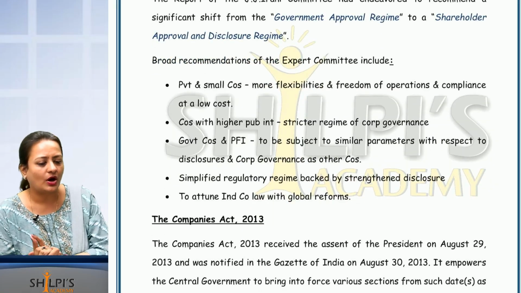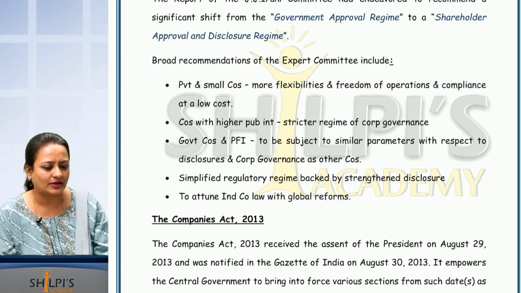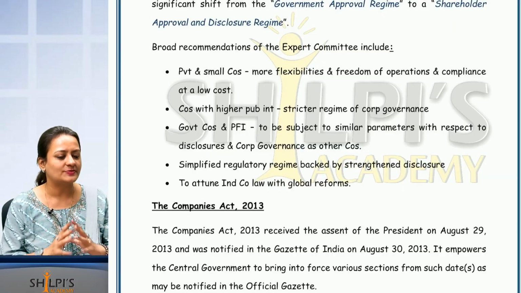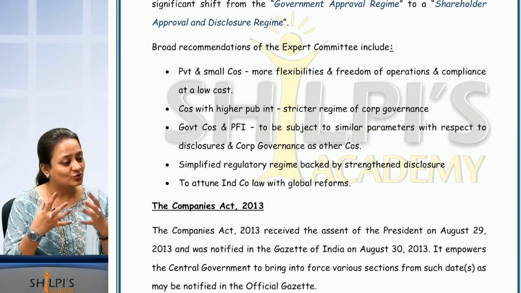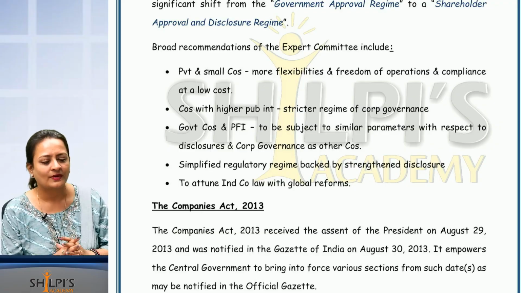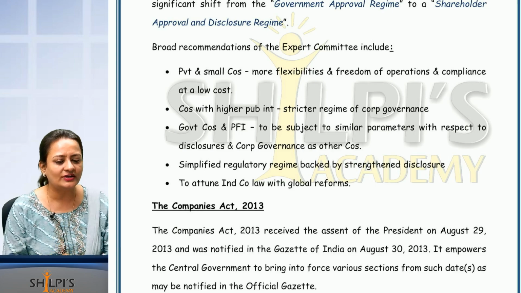Now what are the broad recommendations of this expert committee? Somewhere you will see short forms being used. I have used mostly short forms in the textbook. You will get comfortable with these short forms. There are no issues. Okay. Can you read the first line? What is it?